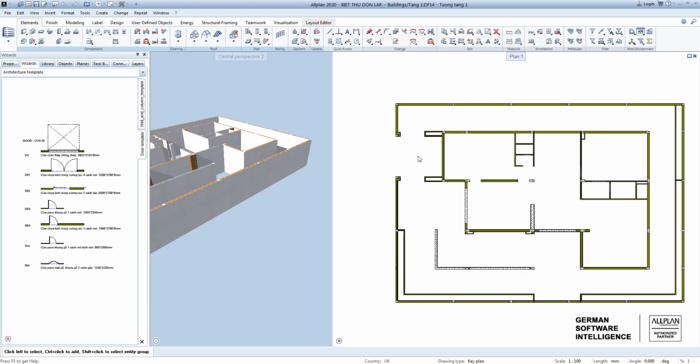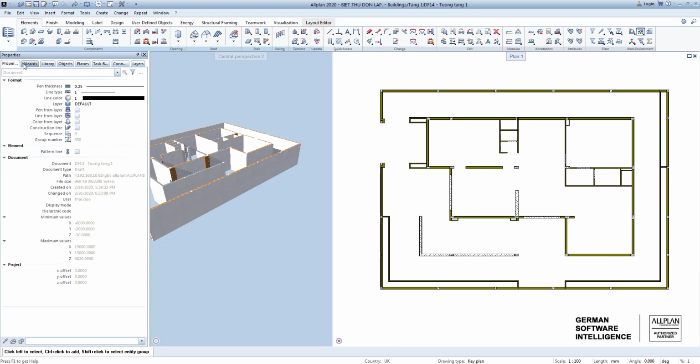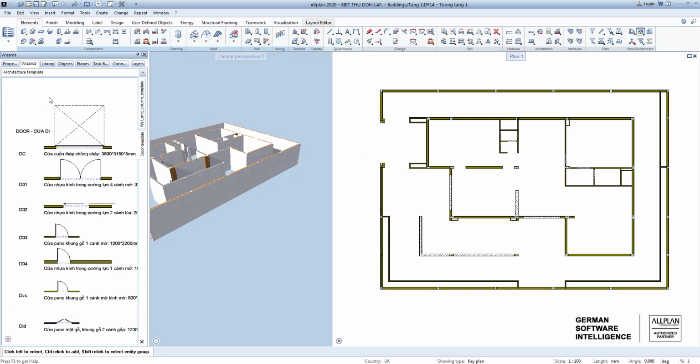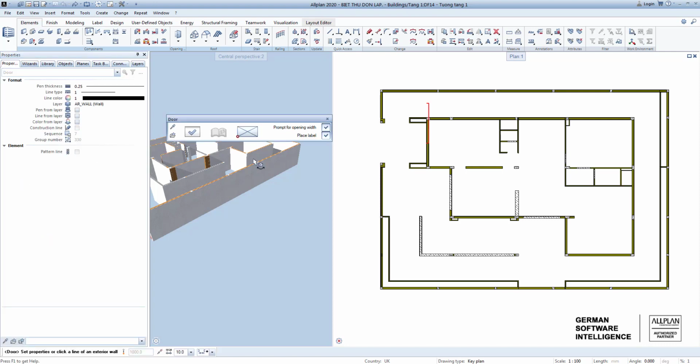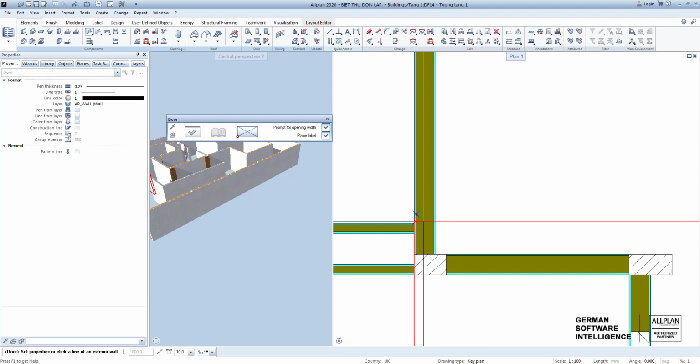We begin to create the garage door on the first floor. Choose the wall, right-click on the door, then place on the wall you need.